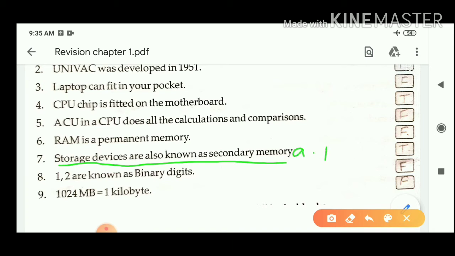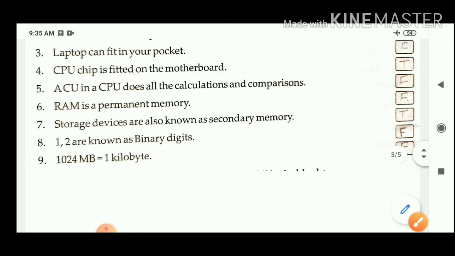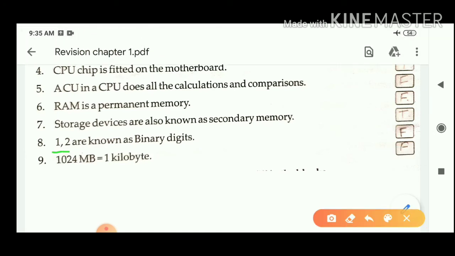Option A, true, and option B, false. Option A is correct. Storage devices are also known as secondary memory. True.